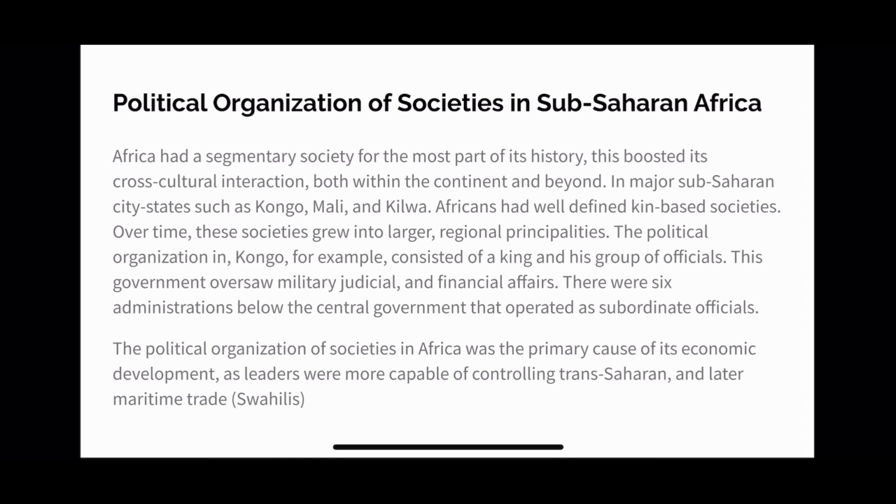So as you can see here, there's a very specified distribution of power within each state, and when those work in harmony, they're deemed to be more effective in sub-Saharan Africa than centralized rule, because it boosts the economy as leaders are more capable of controlling these specific areas, as opposed to one emperor losing control over all his lands when it stretches as big as the sub-Saharan African societies, because over here we can see it stretches from the north of Africa all the way to the south. It would have been impossible to control with one centralized emperor, which is why, of course, the economy was developed through these regional leaders.